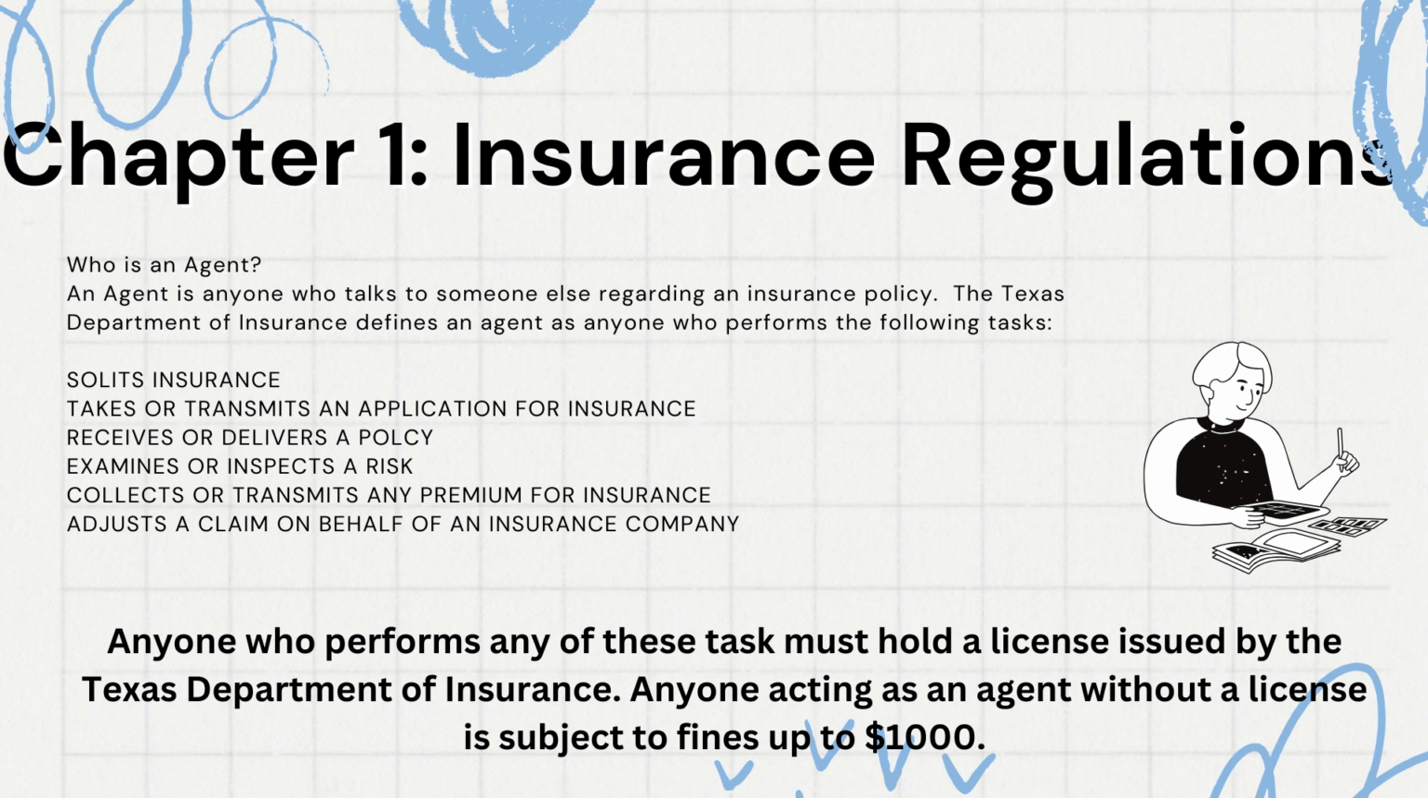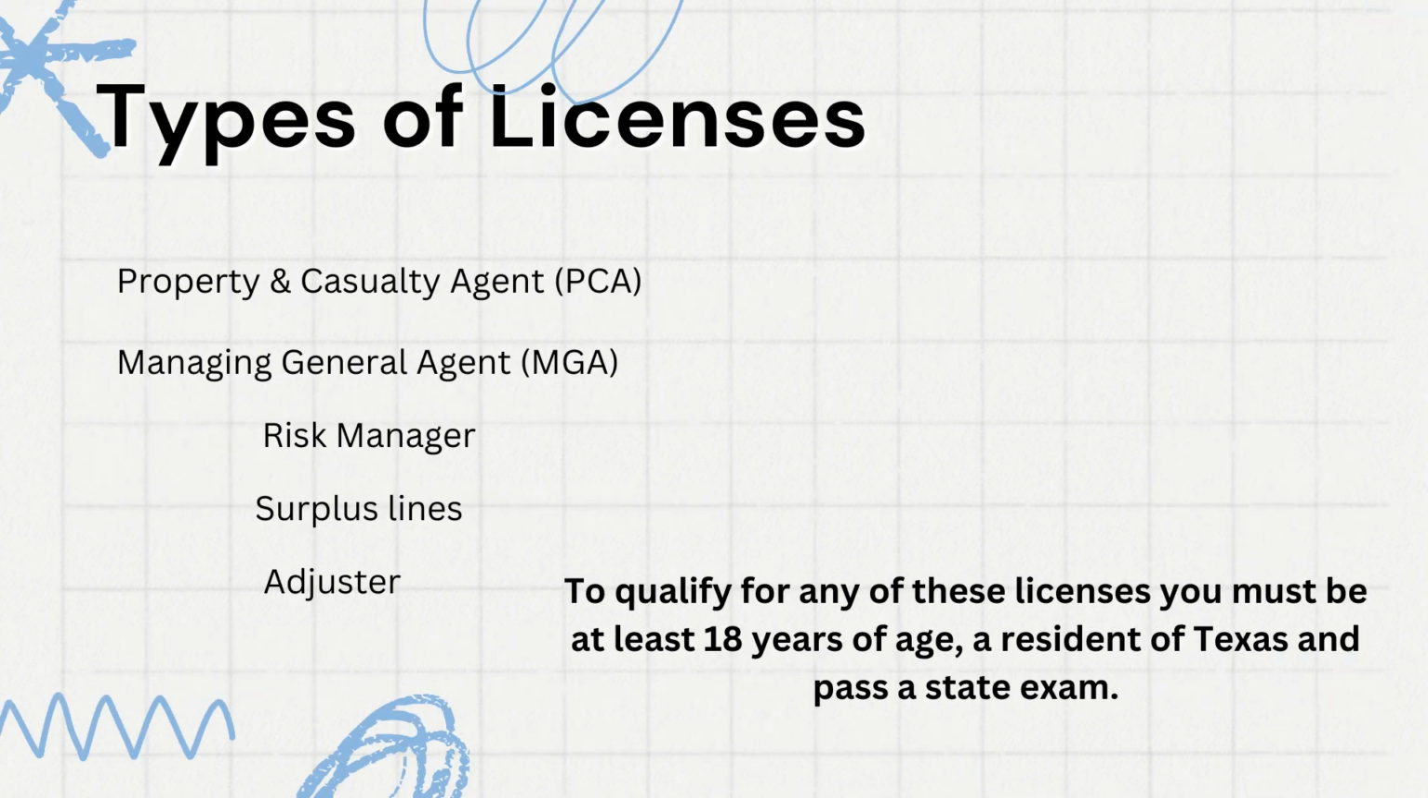Anyone who performs any of these tasks must hold a license issued by the Texas Department of Insurance. Anyone acting as an agent without a license is subject to fines up to $1,000. Types of licenses: property and casualty agent, managing general agent, risk manager, surplus lines, adjuster. To qualify for any of these licenses, you must be at least 18 years of age, a resident of Texas, and pass a state exam.